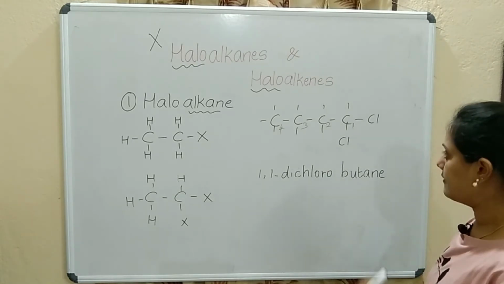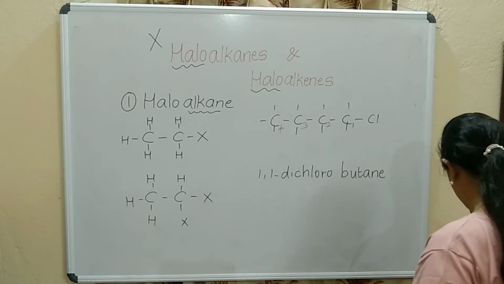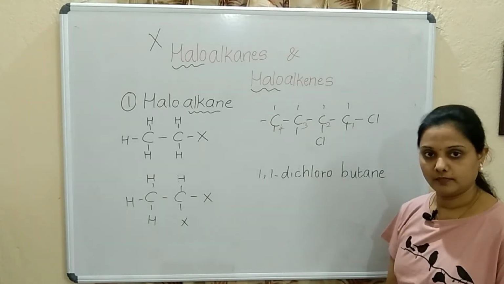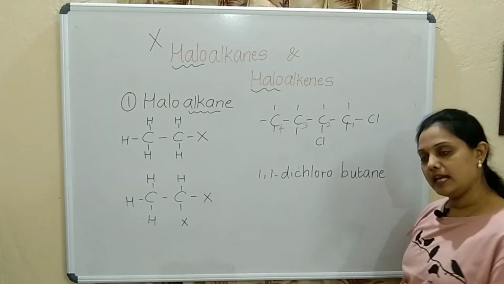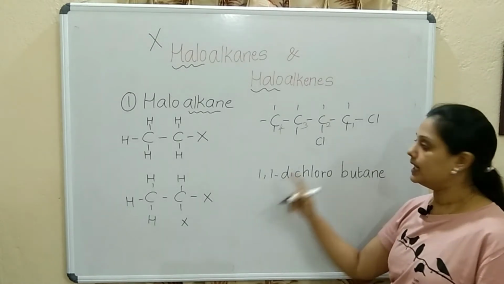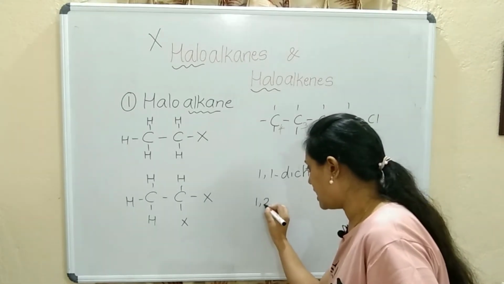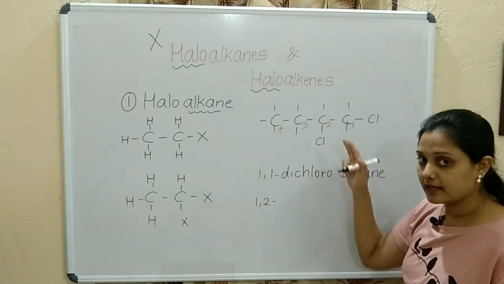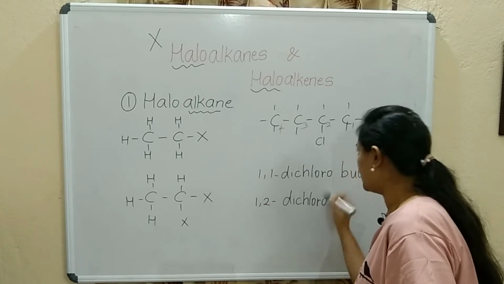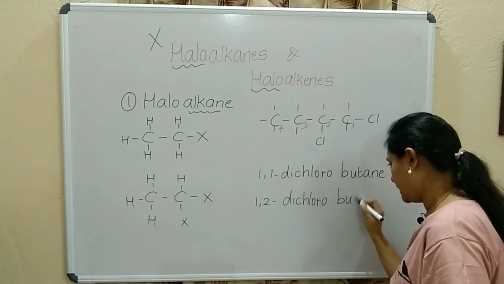Fine. Now you will have a doubt here. Suppose I place this Cl at the second position, instead of the first position, what will be the name now? The name will be the same, but the position will change, right? It is attached to carbon 1 and carbon 2. So I will write it as 1, 2. How many chlorine in the entire compound? 2. So dichloro. Total carbon atoms 4. All single. Butane.